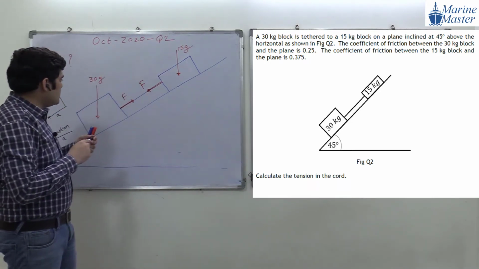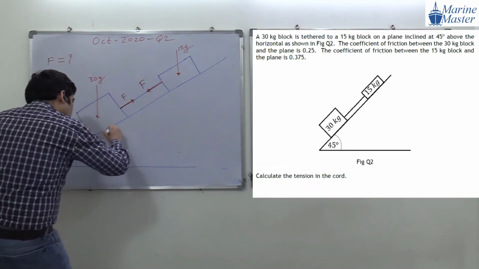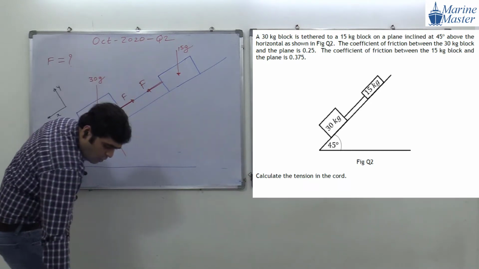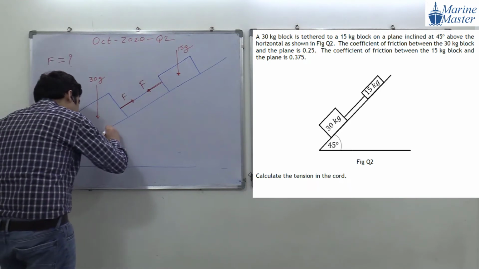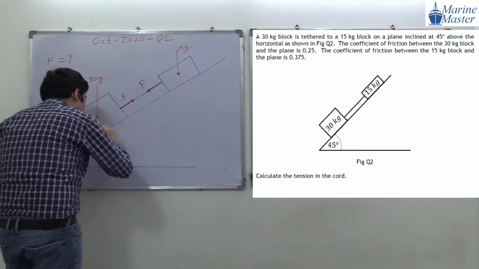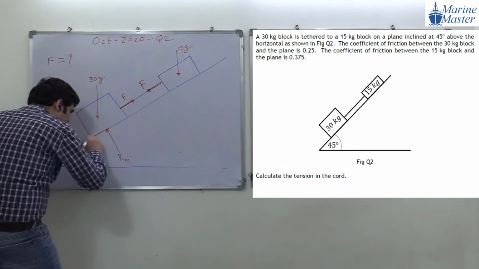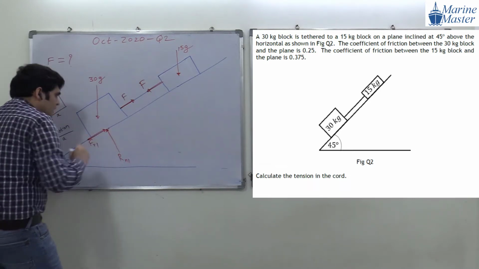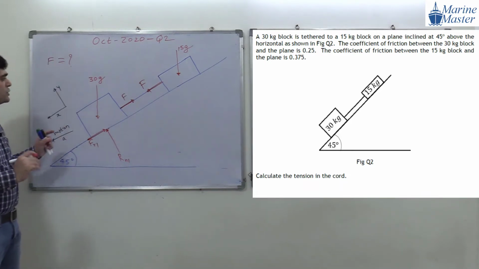The next point is that here there will be a normal reaction. Normal reaction is always normal to the plane. So we will call this normal reaction Rn1. And if the motion is going down, what will be the friction force? The friction force will be upward along the plane, opposite to the motion.